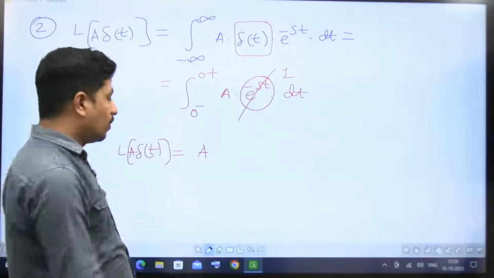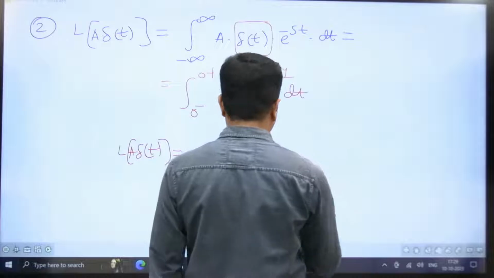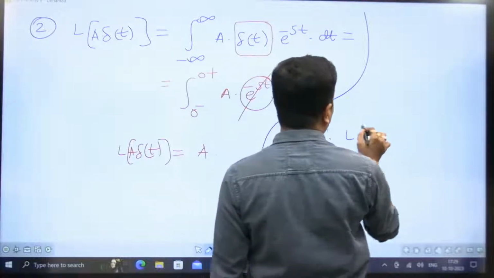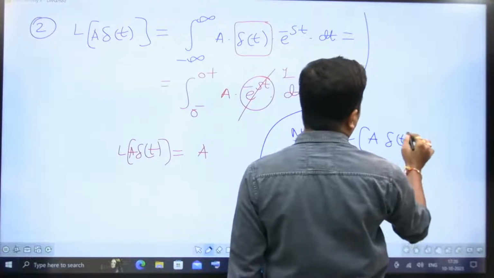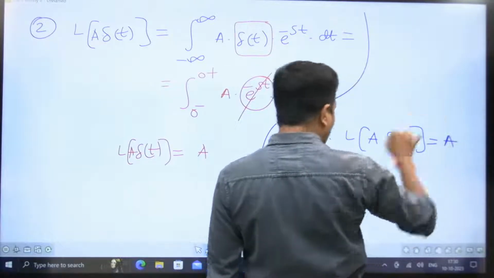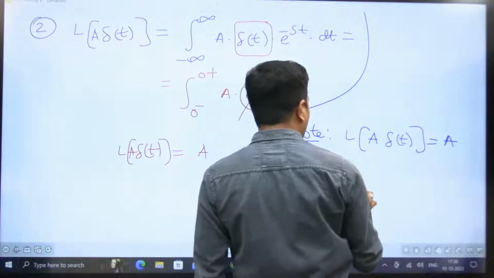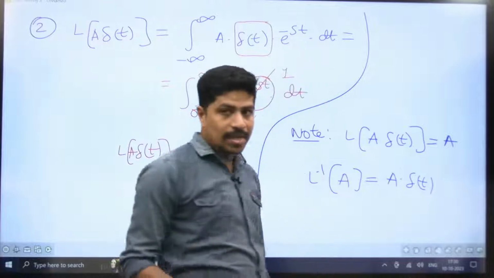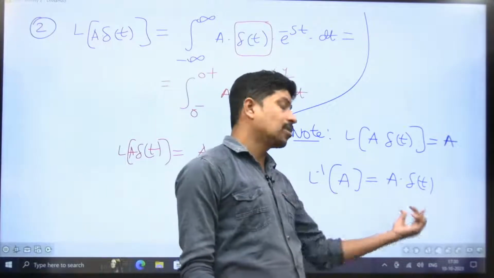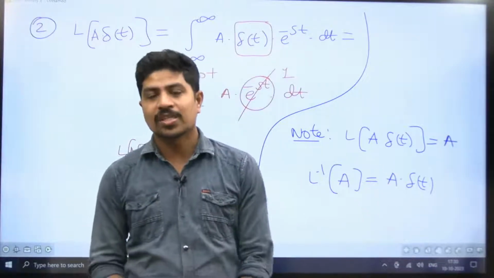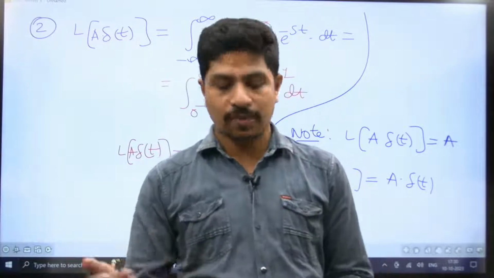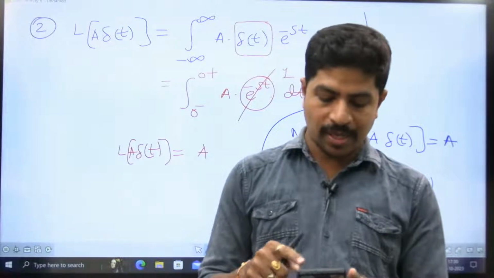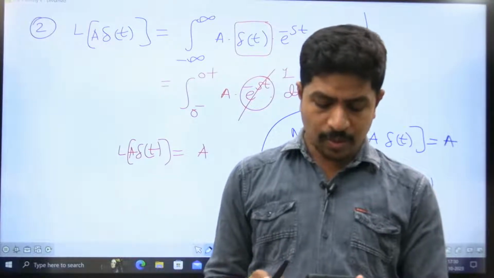One thing is very important for us here, let me write it in the form of a note: Laplace transform of a del of t is equal to a. Then what is inverse Laplace transform of a? Inverse Laplace transform of a is equal to a into del of t. Means if you take any constant in S domain, its inverse Laplace transform is a into del of t. See, Laplace transform means time domain to frequency domain. Inverse Laplace transform means frequency domain to time domain.